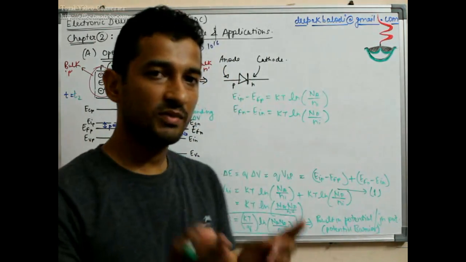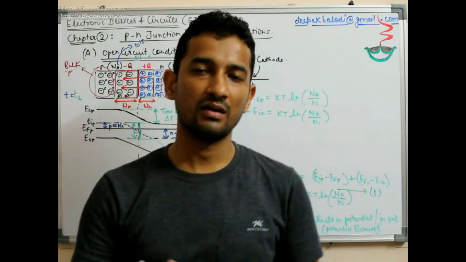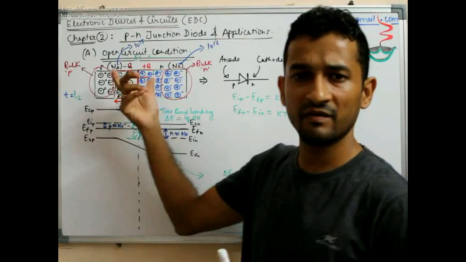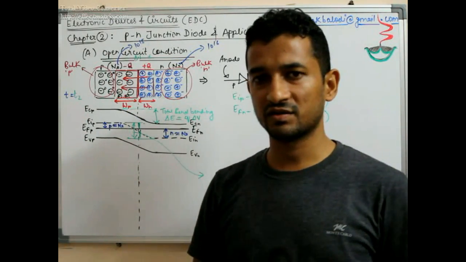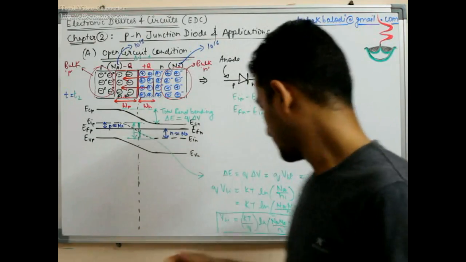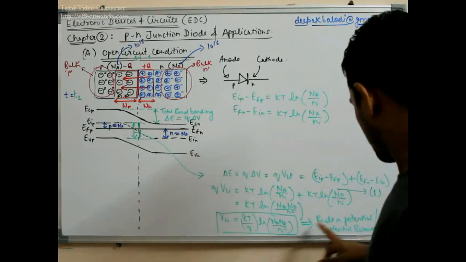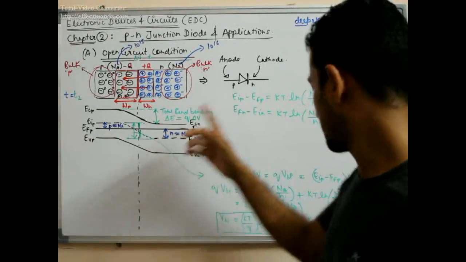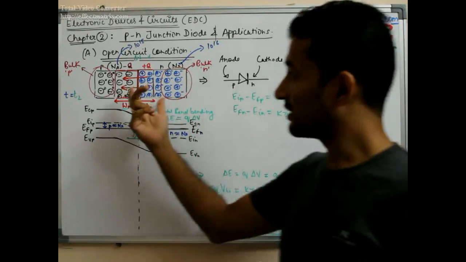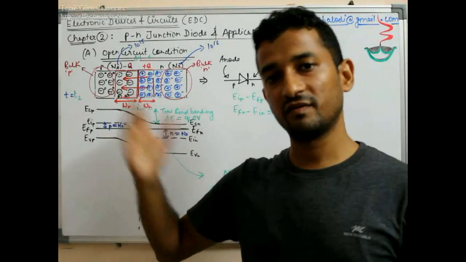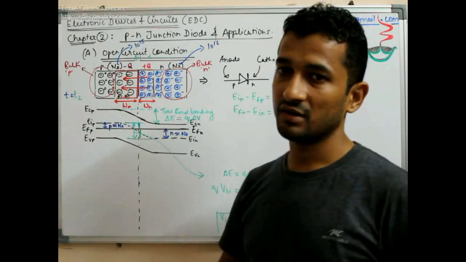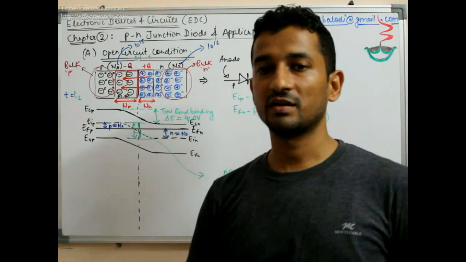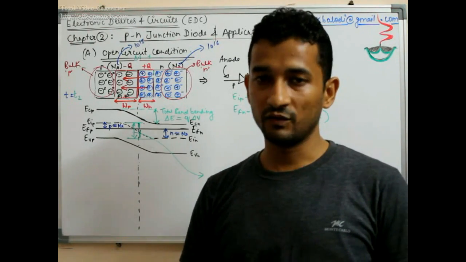It is called built-in potential because it has happened all due to the internal semiconductor phenomena within the diode. We have not applied this externally. It has developed itself. So that is VBI, built-in potential. Junction potential because it develops across the junction, the metallurgical junction. Potential barrier, it is called a barrier because it restricts the further diffusion process, further electron and hole diffusion across the junction, until and unless we apply some drift phenomena, we force them to diffuse.